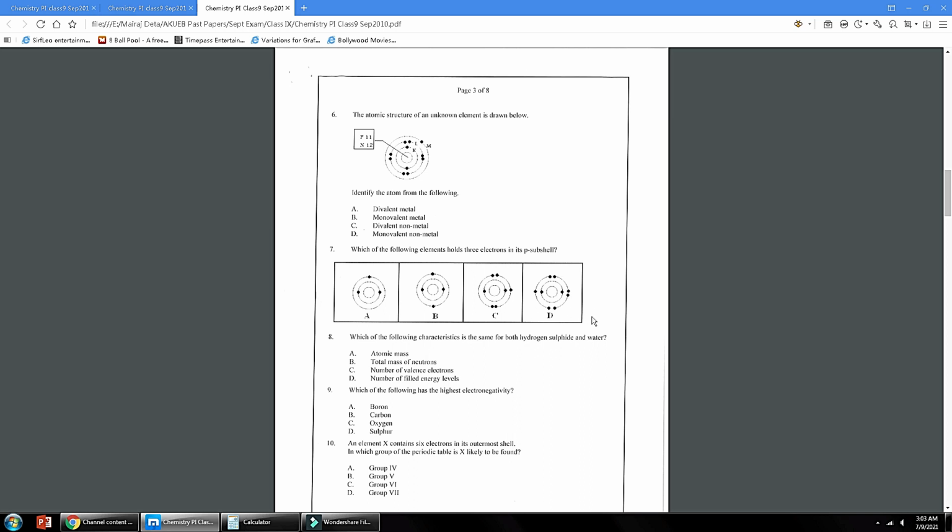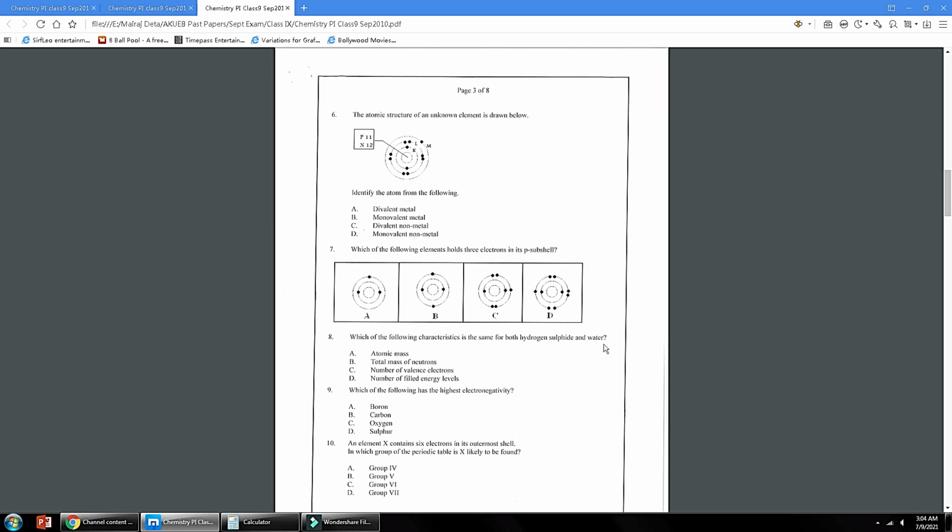The electronic configuration of D will be 1s2 2s2 2p5. So C is the correct answer. Number 8, which of the following characteristics is the same for both hydrogen sulfide and water?